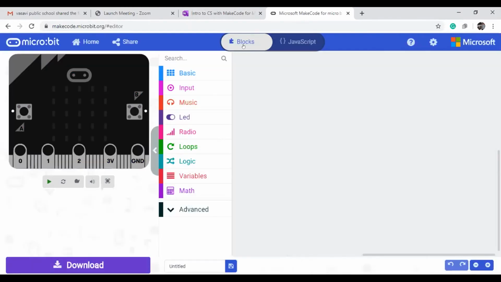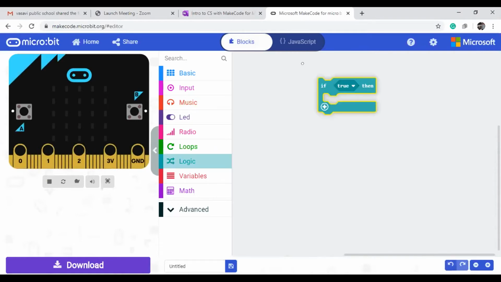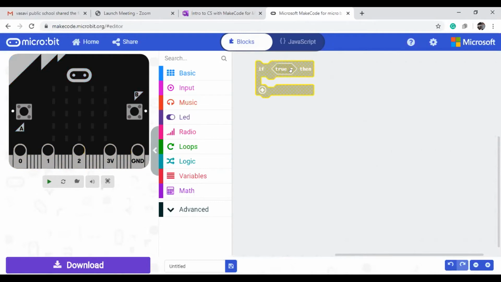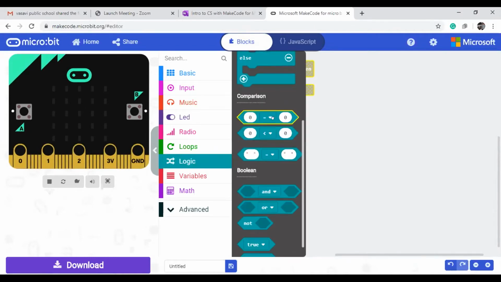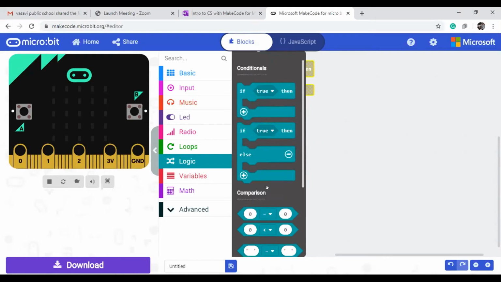See, inside the if block only true is taken, but in Java you can take false also. Here inside the if block we are taking the true value only. Those true values can be anything. In the logic section, many comparison blocks are there. Here you can do number comparisons. If you want to compare strings, you can do it using this one. Boolean means logical and, logical or, not operations, true, false. These are all the things we can use.